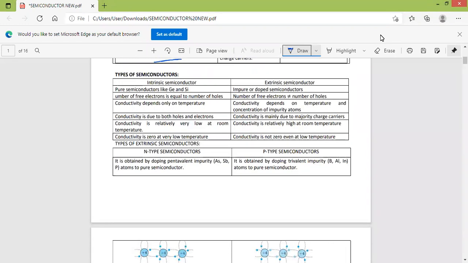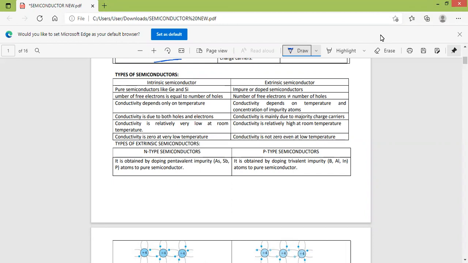Next, types of semiconductor. There are two types: intrinsic semiconductor and extrinsic semiconductor. Semiconductors in pure form are called intrinsic semiconductors, for example germanium and silicon.